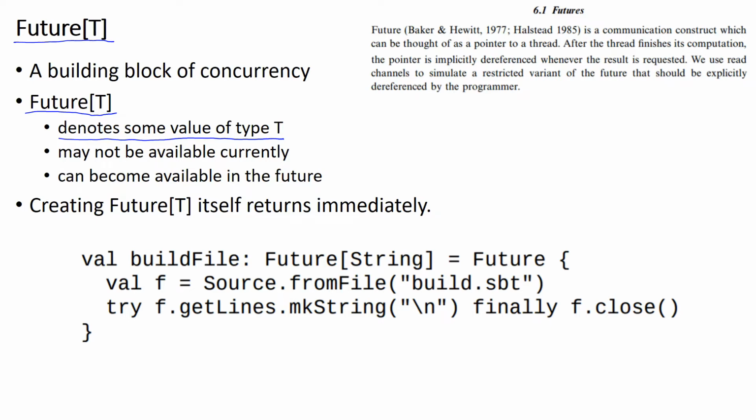Because the computation proceeds in another thread, the result of type t may not be available right away. Usually, the value is available after the thread completes. On the other hand, creating a future itself takes no time. So for example, here we create a future of type string.